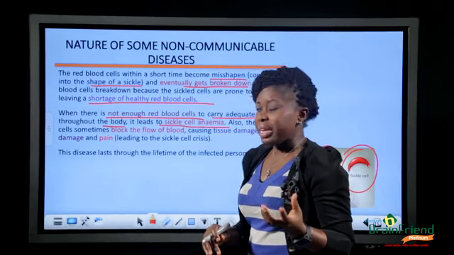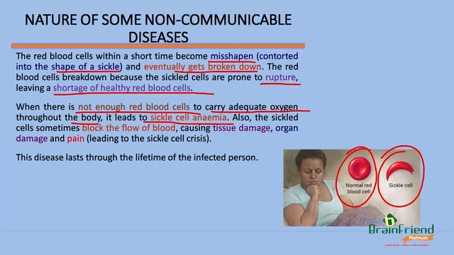And this amount remaining will not be enough to carry adequate oxygen throughout the body. And now this will lead to sickle cell anemia.